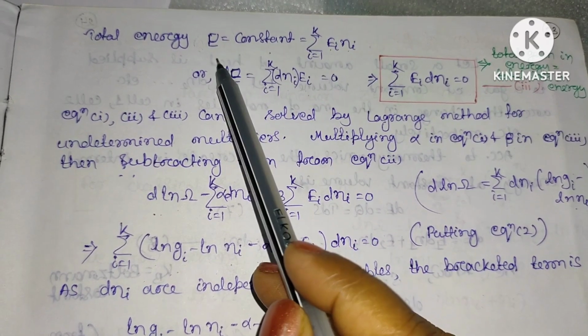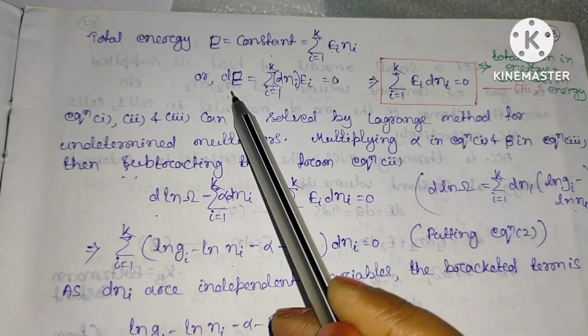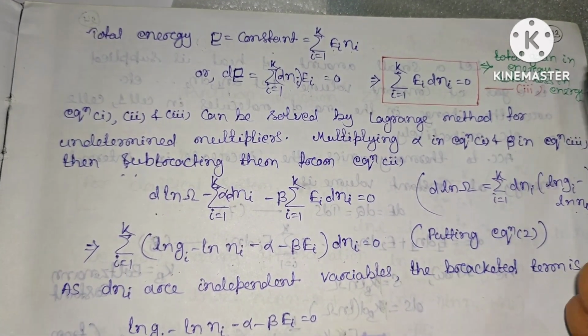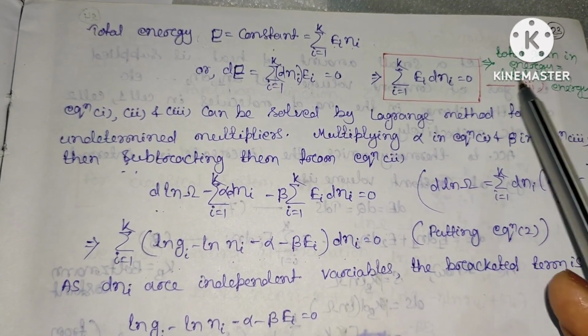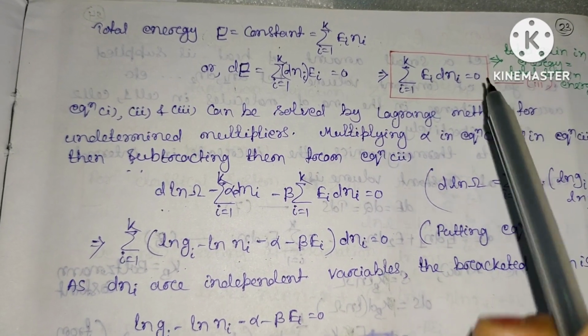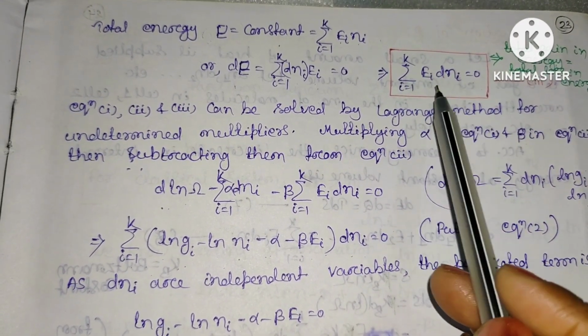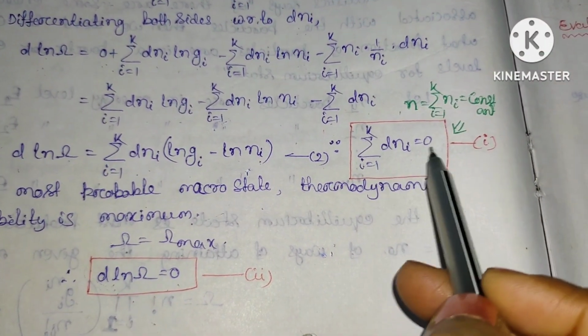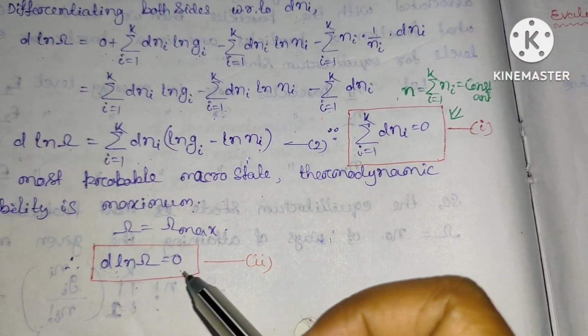Clear? Since E is constant, dE will be 0. So the sum of dni Ei will be 0. This means the total gain in energy will be equal to the total loss in energy. So here you can see that this is one equation: Ei dni, the total energy of the system, is constant. Here the sum over dni equals 0 and d ln omega equals 0.